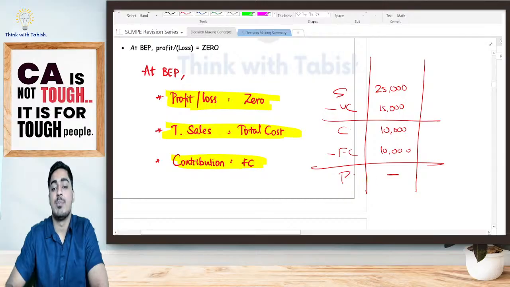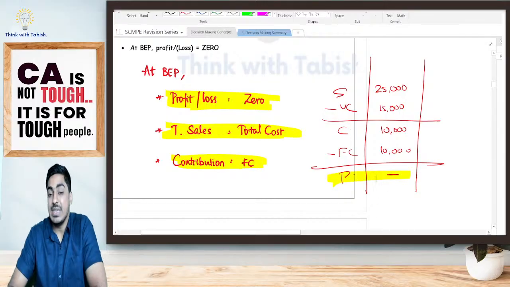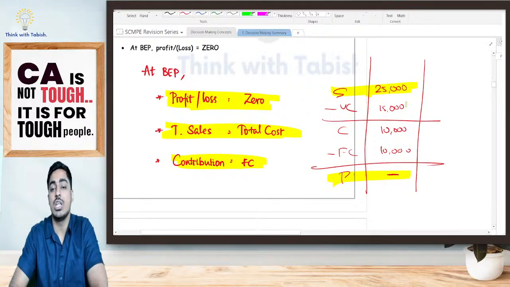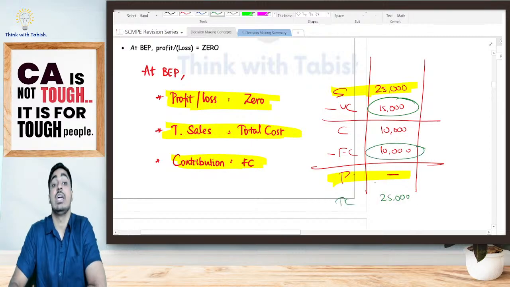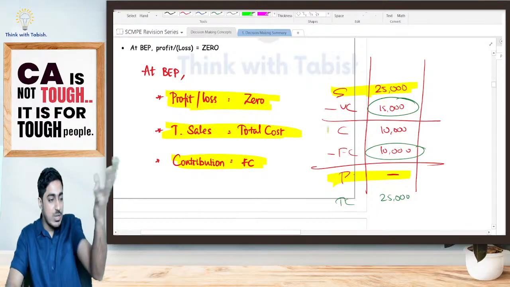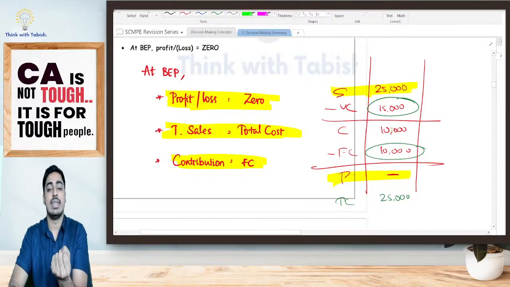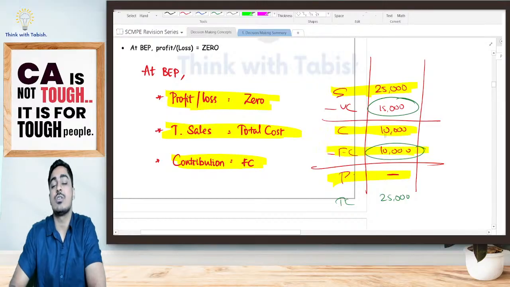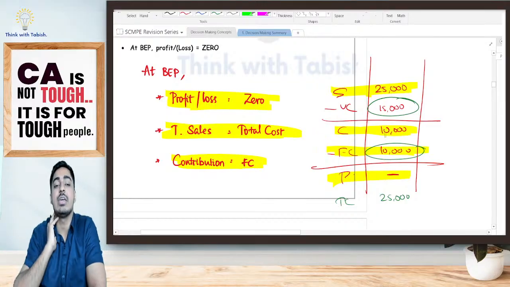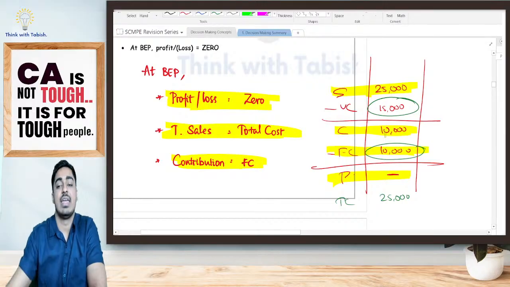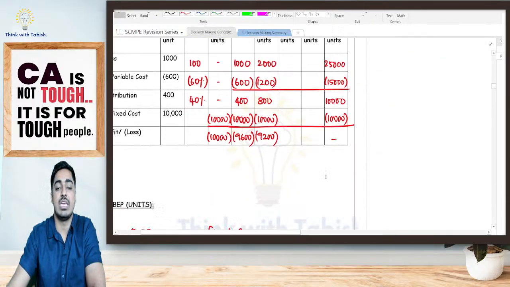At BEP, my profit or loss is 0. That means my total sales of 25,000 is equal to my total cost. Total cost is variable cost of 15,000 plus fixed cost of 10,000. That means my total cost here is also 25,000. It also means how much contribution I've got. Net I've got cash of 10,000 rupees that I will pay to pay my fixed cost. Ultimately, nothing will remain in my hand. Is it clear, everyone?